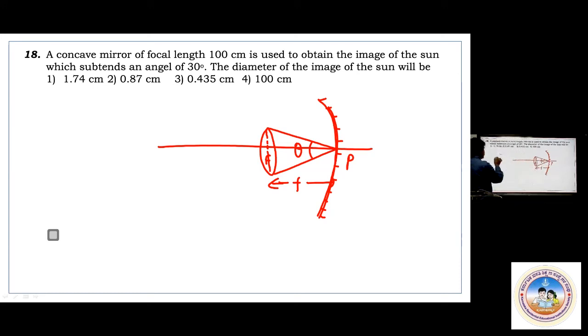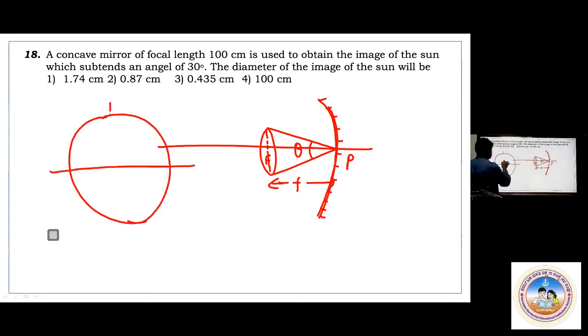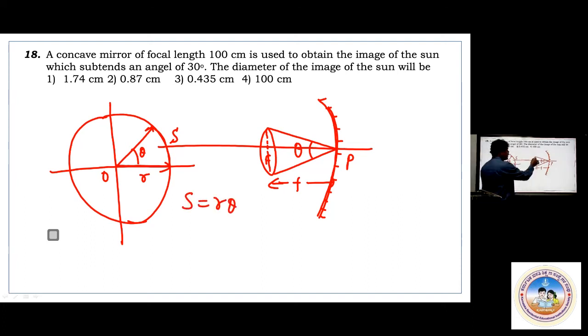Now you probably know this S equals R theta concept. Say now this is O. This is one radius vector. This radius vector has changed from here to here by subtending some angle theta. I take this as S. This is R. What is S? It is nothing but R theta. Here also approximately this is a small image you are getting. This distance is like S. This is only the diameter. That S equals here R theta. R is nothing but F. F into theta. That's it.